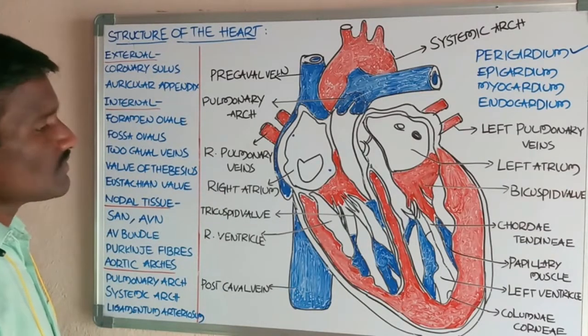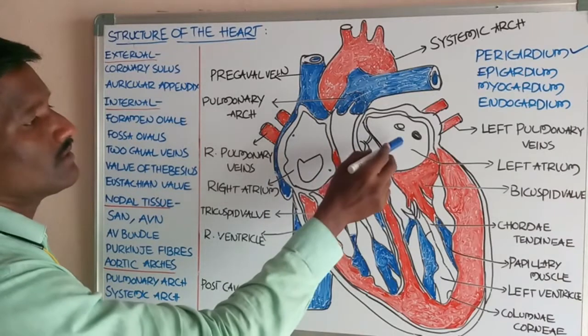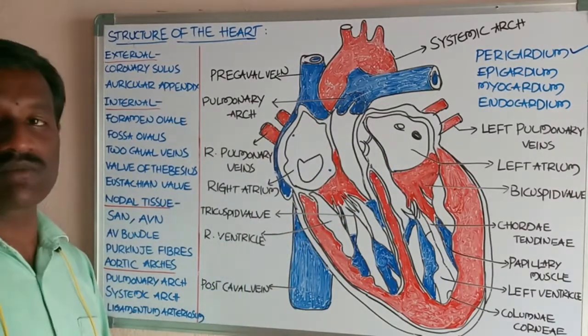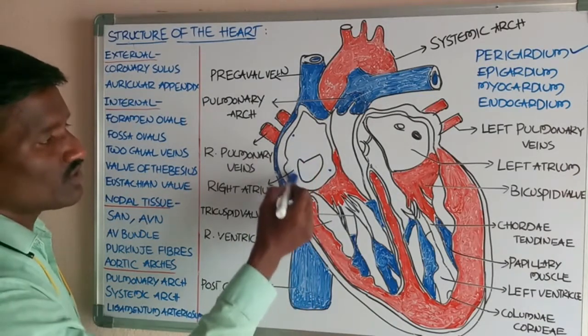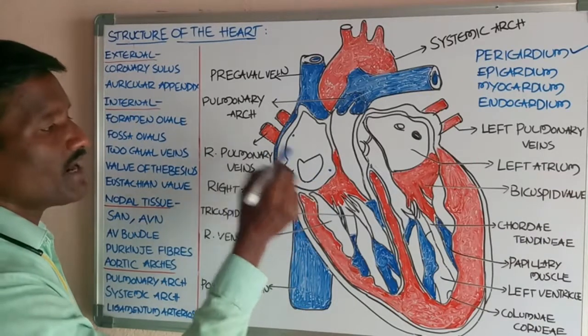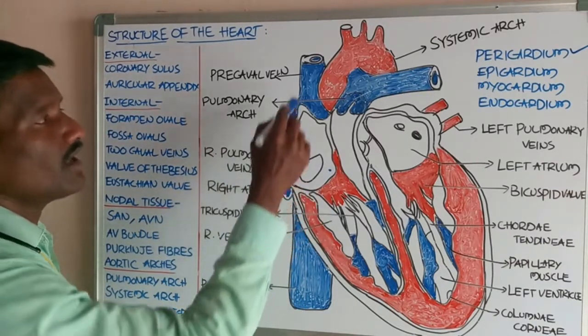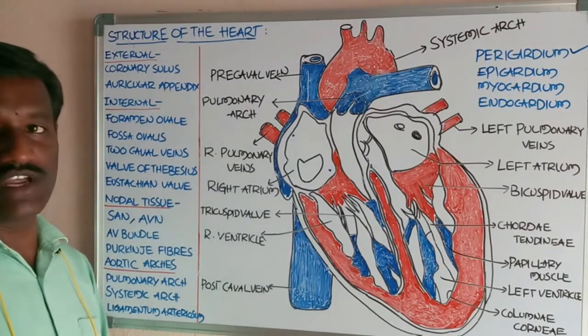Both atria receive blood from different parts of the body. First, the right atrium receives blood from different parts of the body through the precaval vein and the postcaval vein.